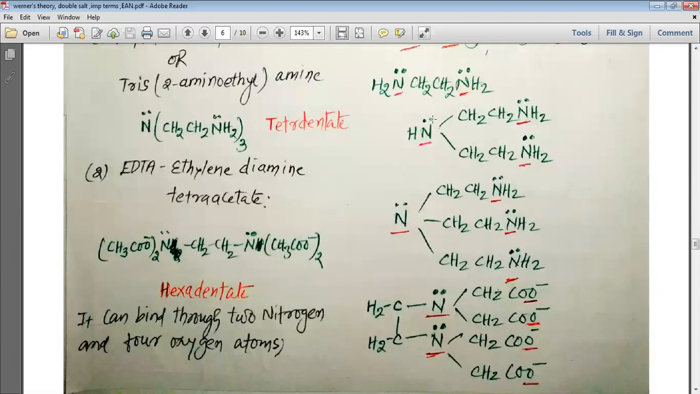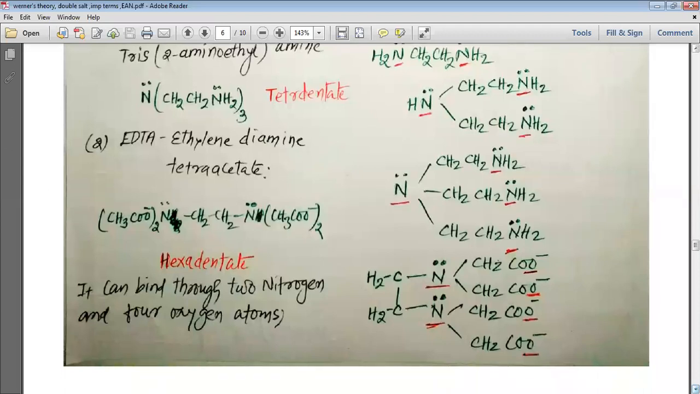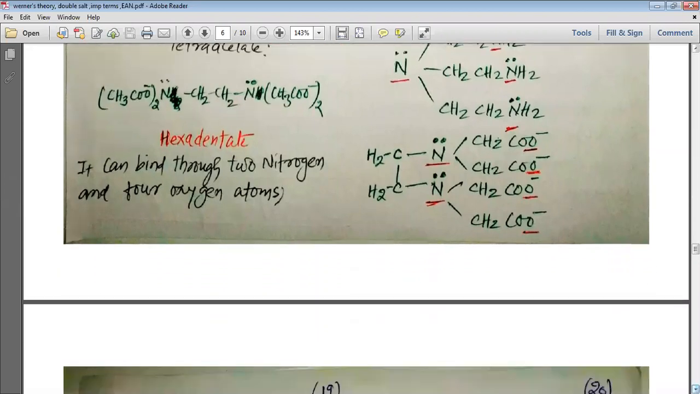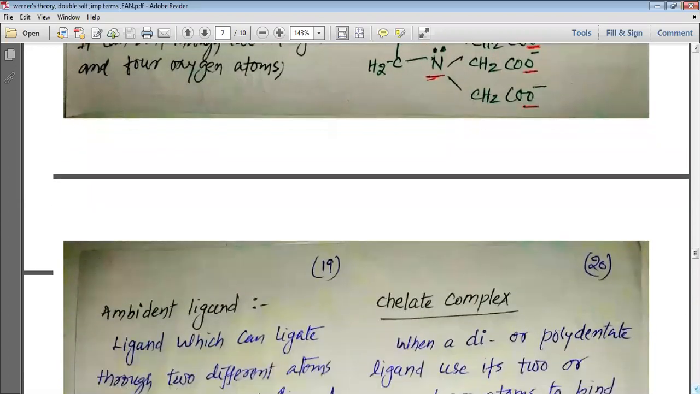H2N-CH2-CH2-NH2 is didentate, with two red underlined atoms. NH(CH2CH2NH2)2 is tridentate. N(CH2CH2NH2)3 has 4 nitrogens underlined with the red ink, and it is tetradentate. And then we have (CH2)2N2, these 2 N and these 4 oxygens which are present in the COO minus. So it is hexadentate, EDTA, ethylenediaminetetraacetate.